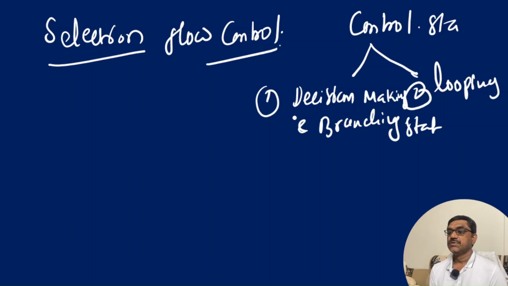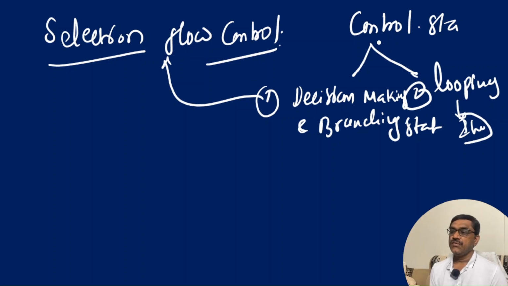Decision making and branching statements come under selection flow control. Looping statements come under iteration or iterative flow control. Now we will see one by one.